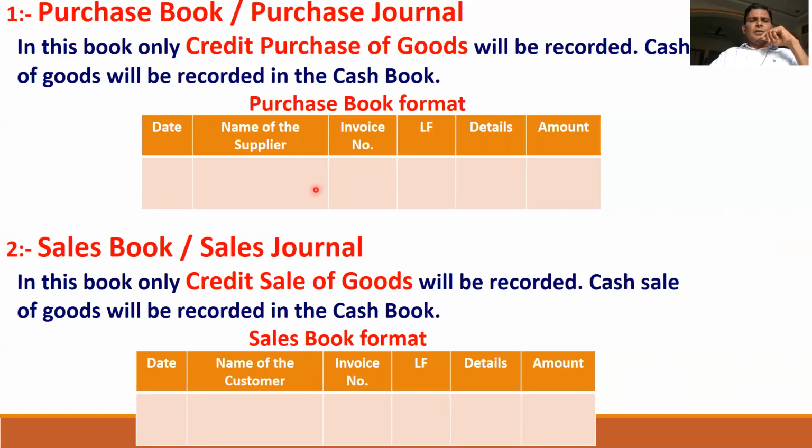So the important point you have to remember is that the goods which are purchased on credit will be recorded with the supplier name in purchase book. That is a very, very important point. The cash purchases obviously go to the cash book.